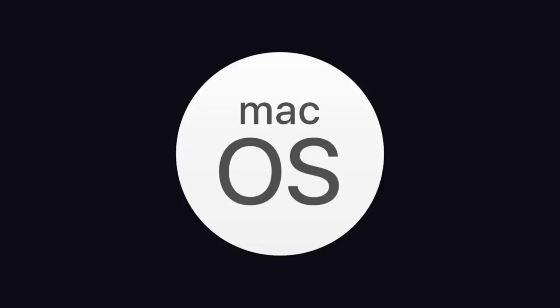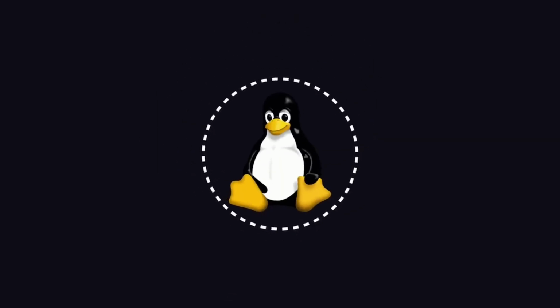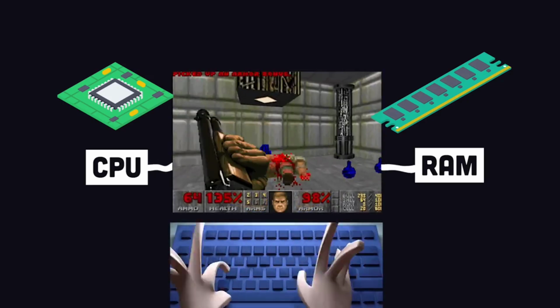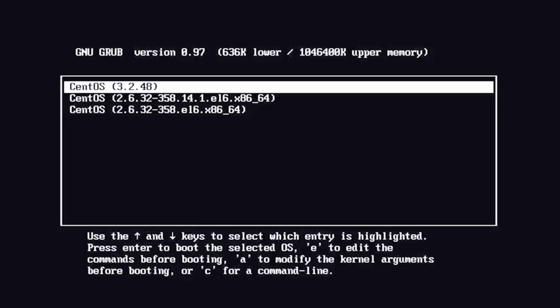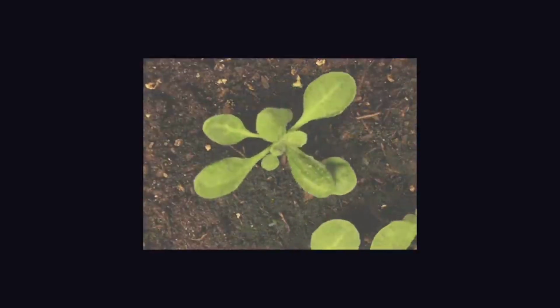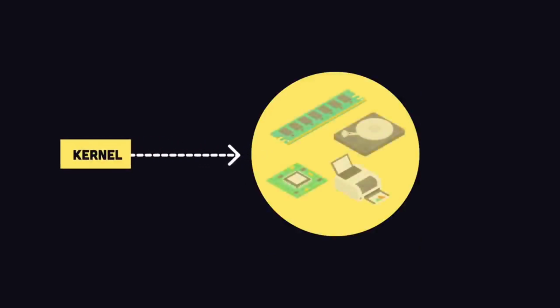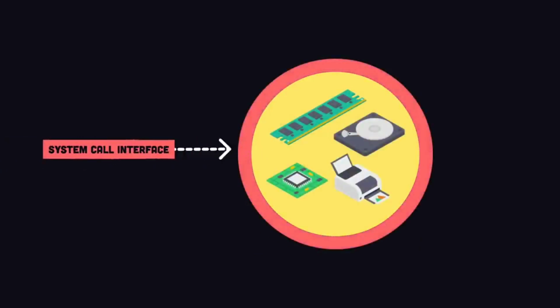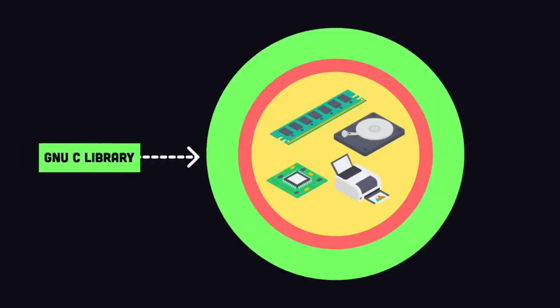Just like Windows or Mac OS, Linux is an operating system that manages a computer's memory and processes, allowing hardware to communicate with software. When you fire up a Linux machine, a bootloader will first put the system into memory. At its core, we have the kernel, which is like a seed from which the rest of the operating system grows. It's divided into multiple smaller subsystems, like a process scheduler, device drivers, and a memory manager. They're exposed with the system call interface, which itself is wrapped with the C standard library, which provides an API that user applications can interact with.